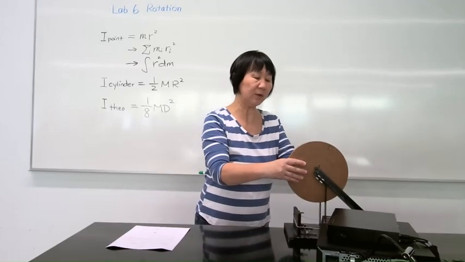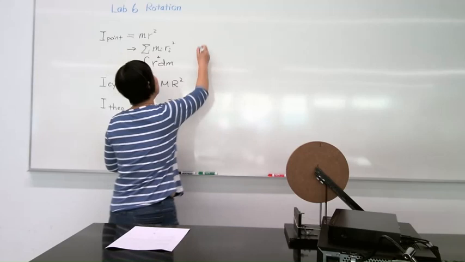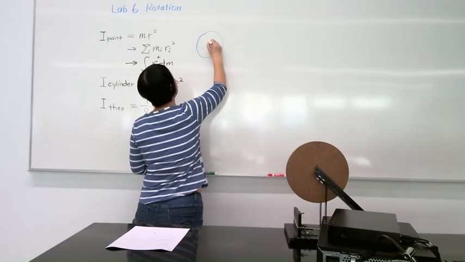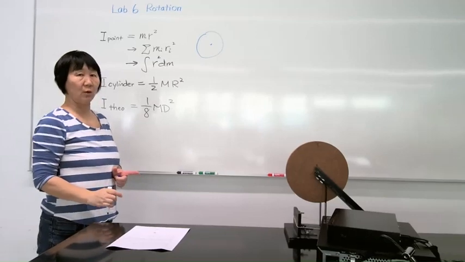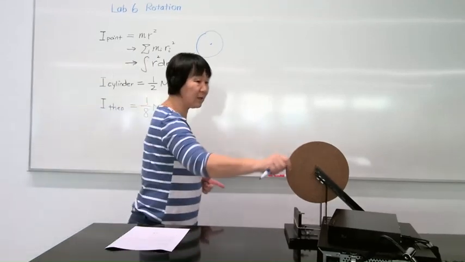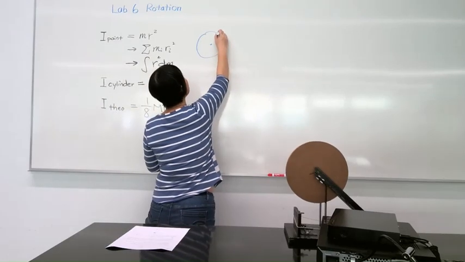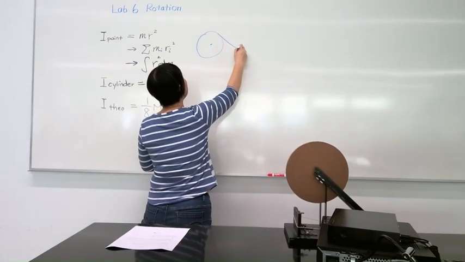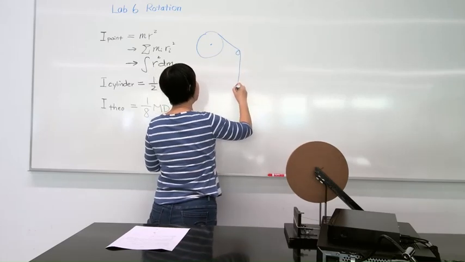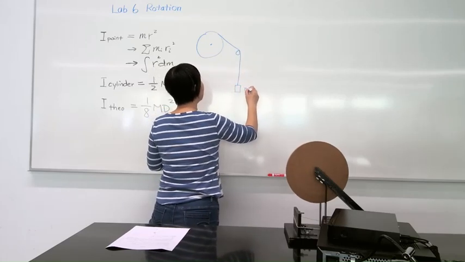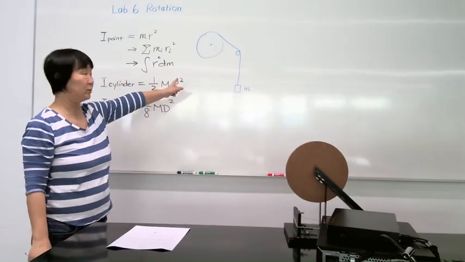So what we are going to do is, there is our disc, and it can turn around the center. We are going to apply a known torque, not just me turning it, but we are going to hang a mass using the tension of this string, and through another pulley, hang a little mass, and use this gravity to turn the wheel.